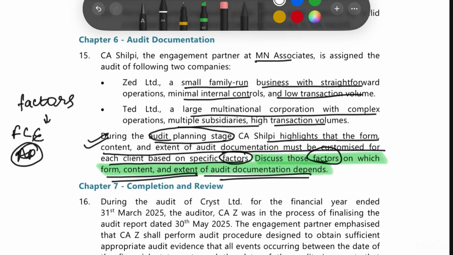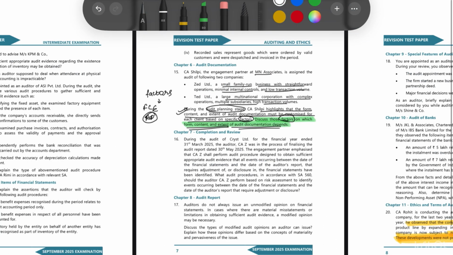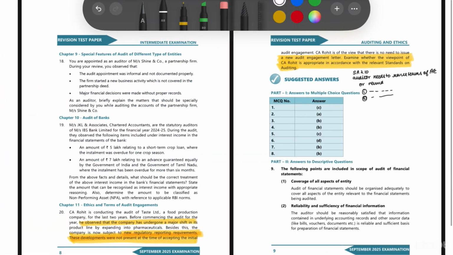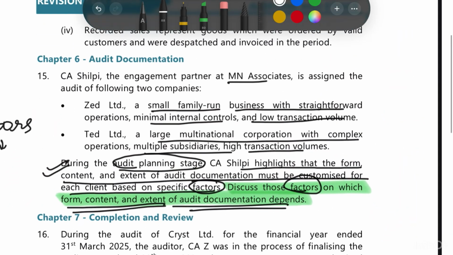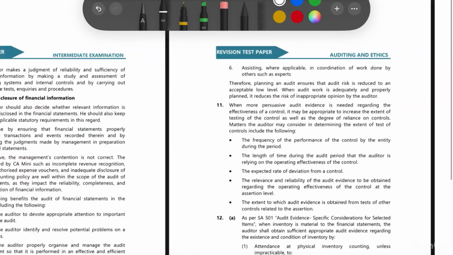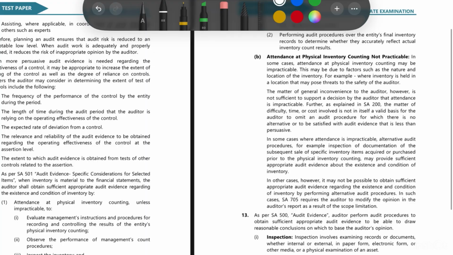So now let us try to understand what exactly is the answer. It is pretty straightforward and an easy question. And here, whenever we are comparing entities, and we are talking about what is going to affect the form, content, and extent of audit documentation, we are going to talk about the factors which are going to affect it. Now let us open up the factors exactly.